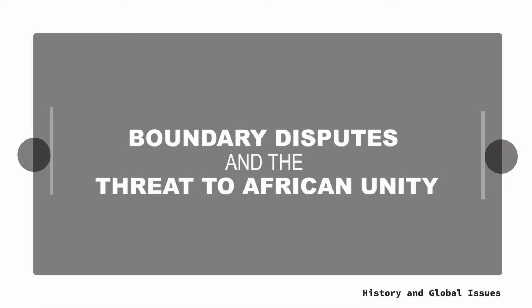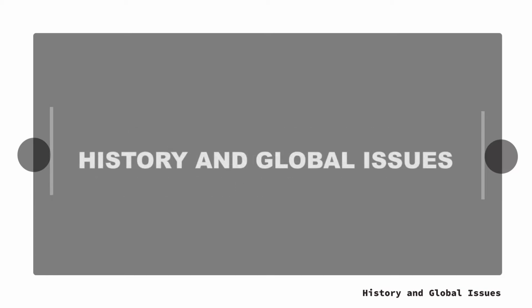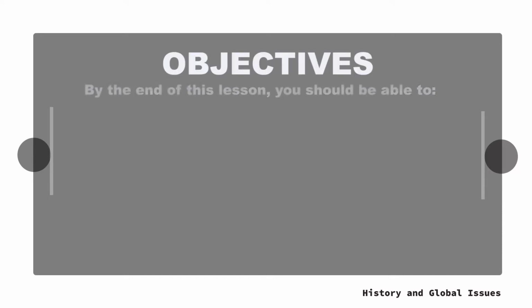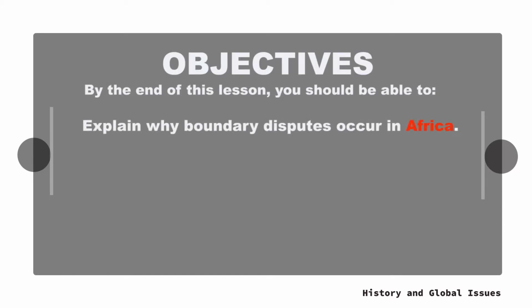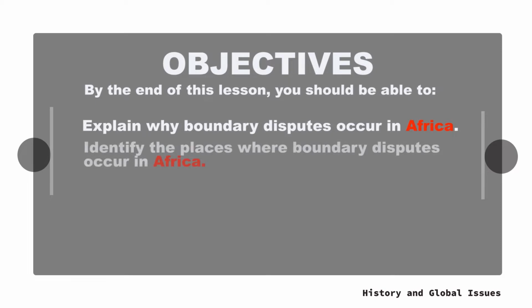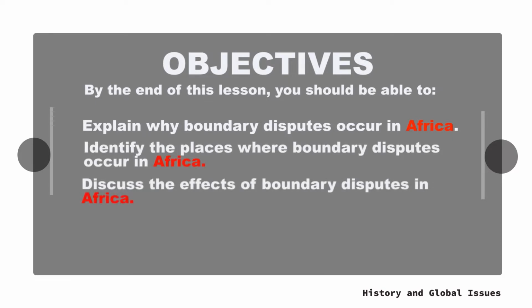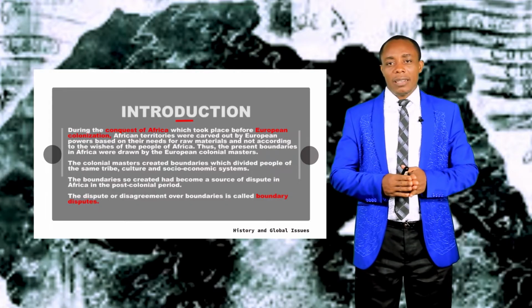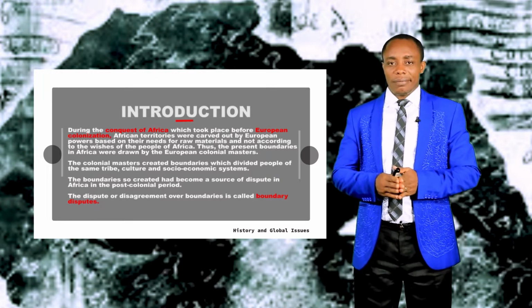Today we shall be discussing boundary disputes and the threat to African unity in the theme History and Global Issues. At the end of this lesson, you should be able to explain why boundary disputes occur in Africa, identify the places where boundary disputes occur in Africa, and also discuss the effects of boundary disputes in Africa. With these objectives in mind, let's look at how this all began.